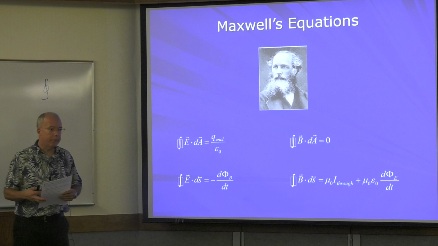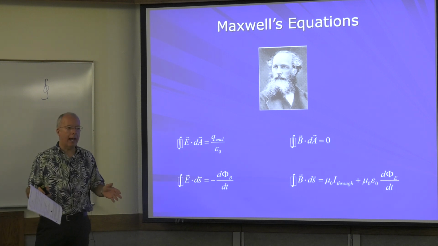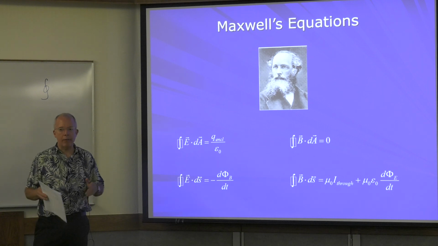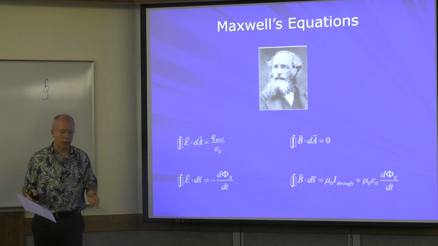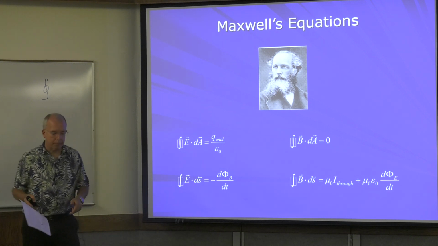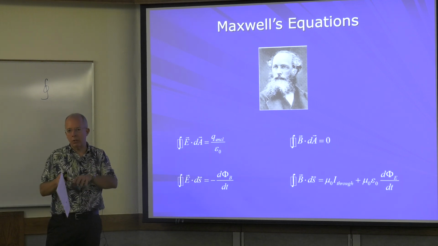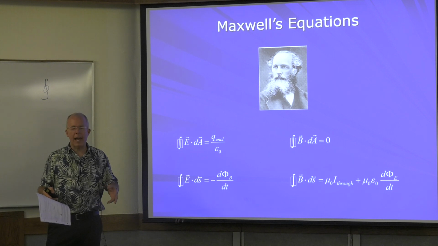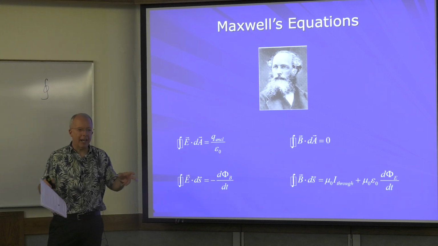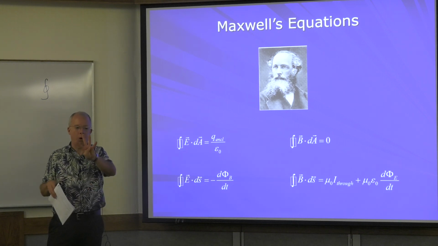And he did that, and when he did it, he had 20 equations that described everything that they knew about classical electricity and magnetism. And then over the next 20 years, other people looked at those 20 equations, and thankfully they kind of whittled them down to 4.